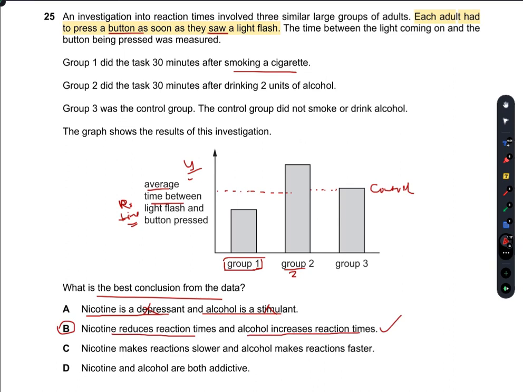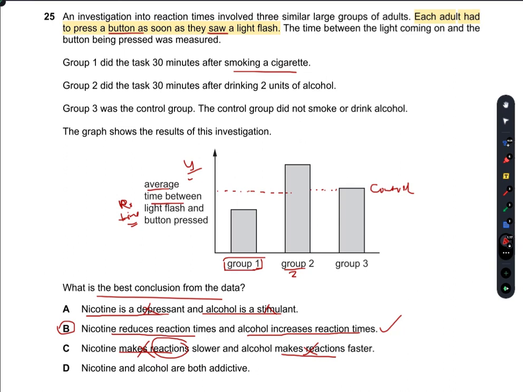Nicotine makes reaction slower and alcohol makes reaction faster. Now, some of you might mark this statement true, but they do not make the reaction slower or faster. They are not catalysts. They do not play a role in the reactions themselves. However, they change the time in which the reaction occurs because they act as stimulants and depressants of the brain respectively.